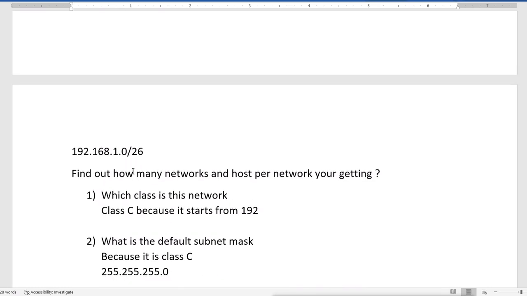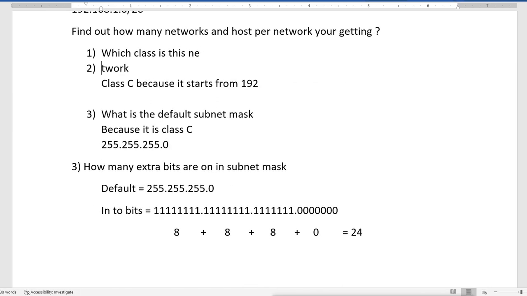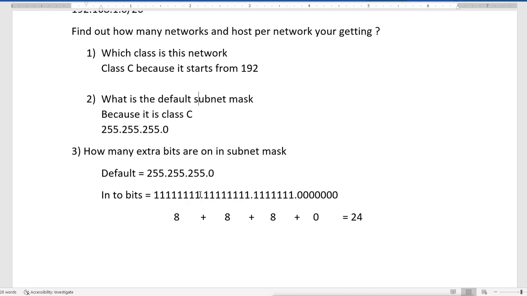Now what we are having here is 26. So we can easily say 8 plus 8 plus 8 plus, now how many extra bits are there?